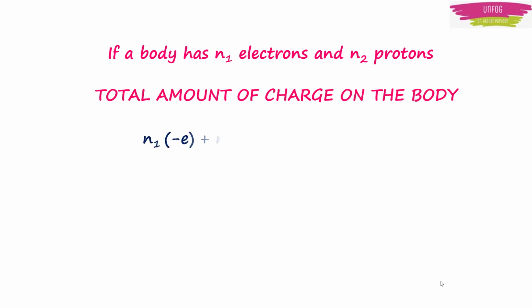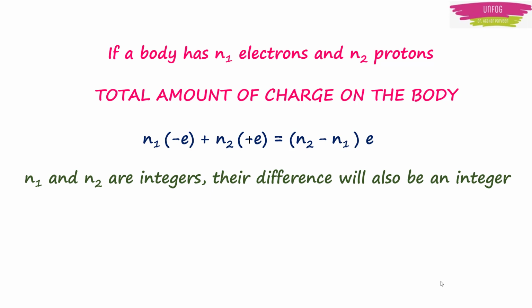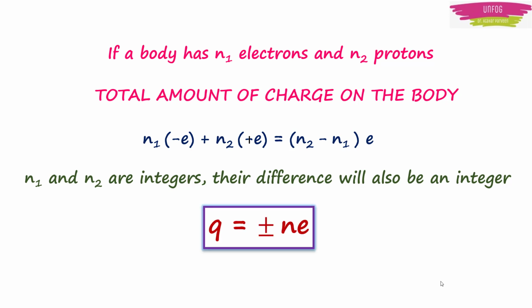If a body has n1 electrons and n2 protons, the total amount of charge on the body will be n1 times minus e plus n2 times plus e, which is equal to (n2 minus n1) times e. Because n1 and n2 are integers, their sum has to be an integer and their difference will also be an integer. So, charge on any body is always an integral multiple of e and can be increased or decreased in steps of this e. Let's solve a couple of problems based on conservation and quantization of charge to have a clear idea on them.